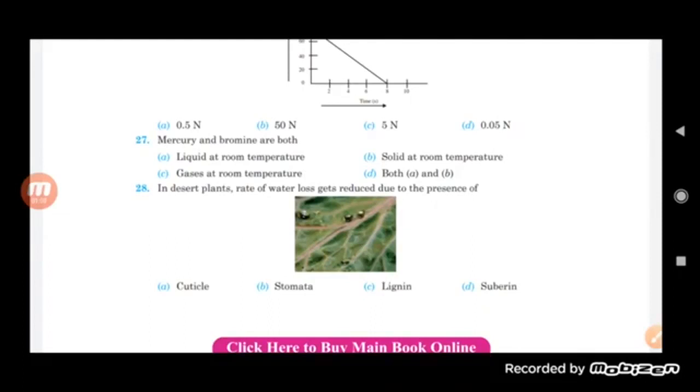Now, in desert plants, the rate of water loss gets reduced due to the presence of what? In desert plants, the rate of water loss gets reduced due to the presence of a layer of suberin on it. So the layer of suberin helps in reducing the loss of water there.